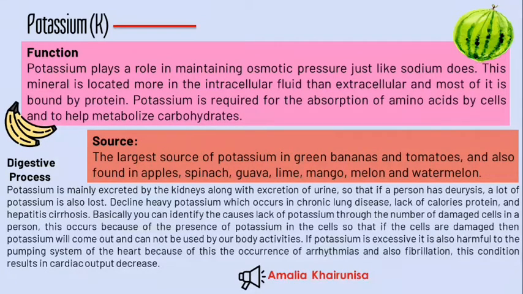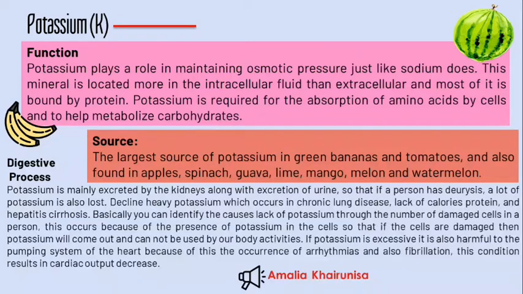Potassium is mainly excreted by the kidney along with urine, so if a person has diuresis, a lot of potassium is also lost. Heavy potassium decline occurs in chronic lung disease, lack of calories and protein, and hepatitis cirrhosis. Basically, you can identify the cause of potassium lack through the number of damaged cells in a person. This occurs because potassium is in cells, so if the cells are damaged, potassium will come out and cannot be used by our body activities.